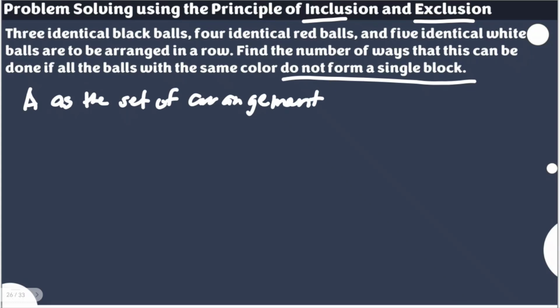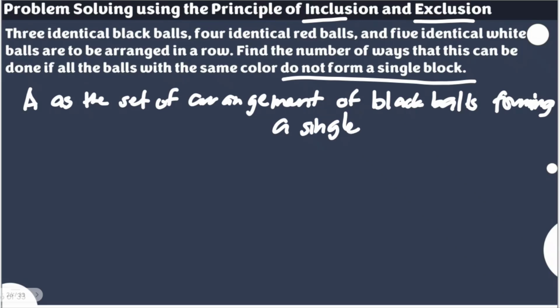Arrangement of black balls forming a single block. So we will attack here with all of these groups forming single blocks. Again, we're going to count all of them, and then together with the idea of inclusion and exclusion, remove the result from the total.